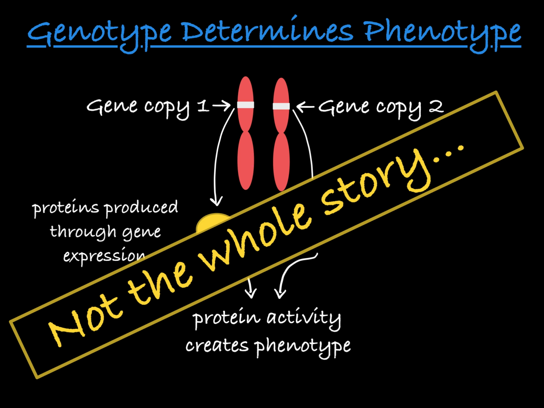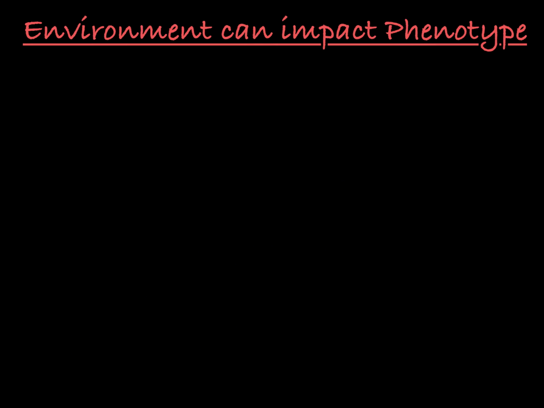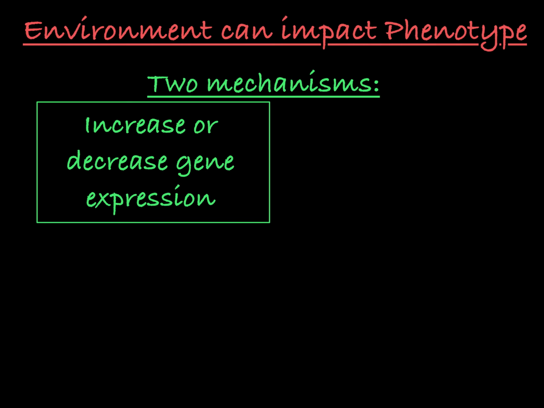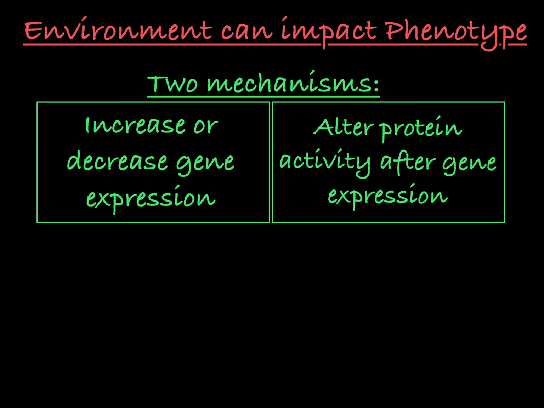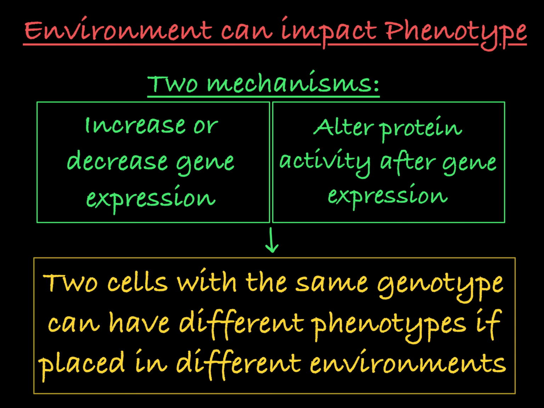It turns out that the environment can alter your phenotype without altering your genotype. This can happen in two ways. Your environment can trigger or shut down the expression of a gene. Alternatively, your environment can alter the activity of the protein created through gene expression. In both of these cases, this means a different environment can cause two cells with the same genotype to have completely different phenotypes.